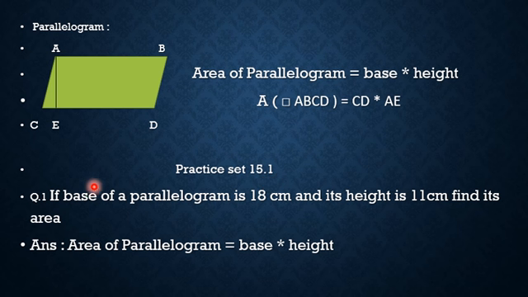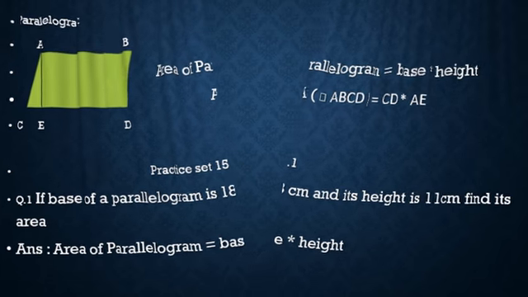सर्वांनी 15.1 काढा. If base of parallelogram is 18 cm and its height is 11 cm, find its area. This is very simple. We can write the formula of area of parallelogram is base into height. Here base is given as 18 cm and height is given as 11 cm. Then we can write 18 into 11, this is 198 square centimeter.